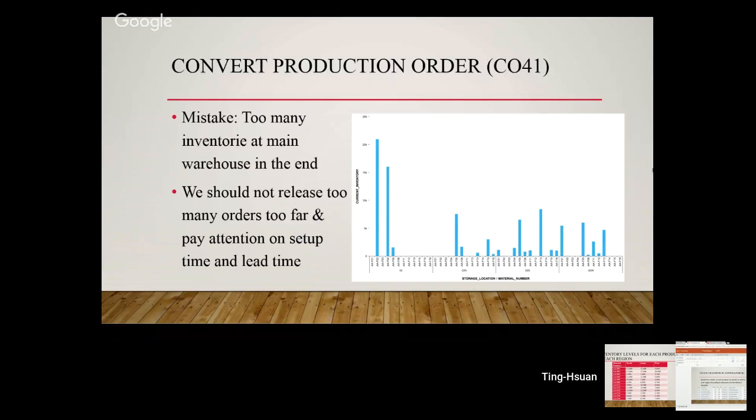During this manufacturing game, we made a mistake in production. We had too many inventories at the main warehouse in the end. As you can see in this picture, we have a lot of product F02 and F04 in our warehouse. To avoid this kind of situation, we should not release too many orders too far in advance because we cannot change our mind or reorder the production schedule. In addition, we should pay more attention on the setup time for production and the lead time for transportation as well.